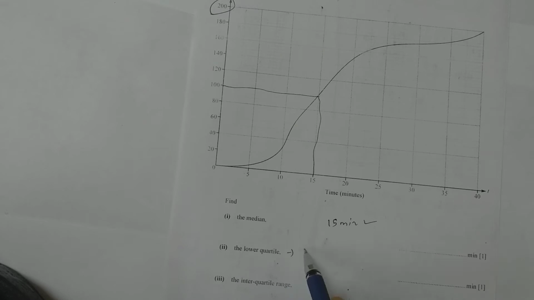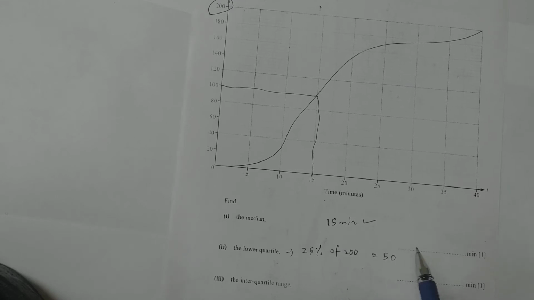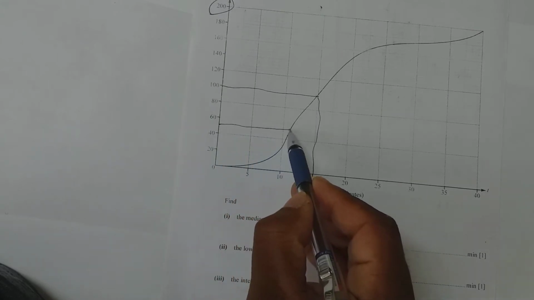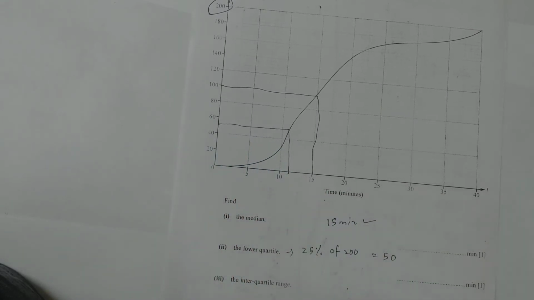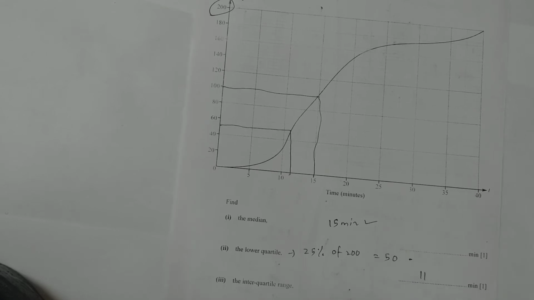Okay. Now next one, the lower quartile. Lower quartile is nothing but 25%. 25% of 200 is 50. So you need to draw the line from 50. So that will be here and it will be here. So which is around 10.8 or 11. So 11 minutes, let us say.